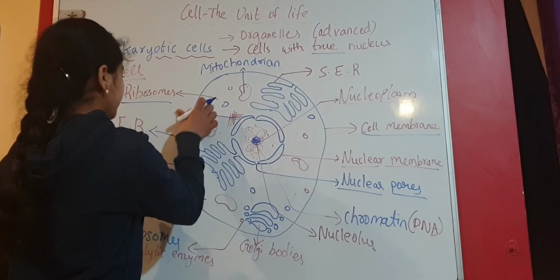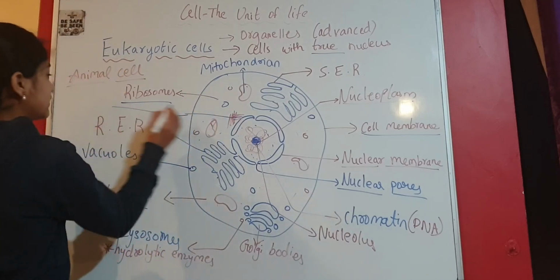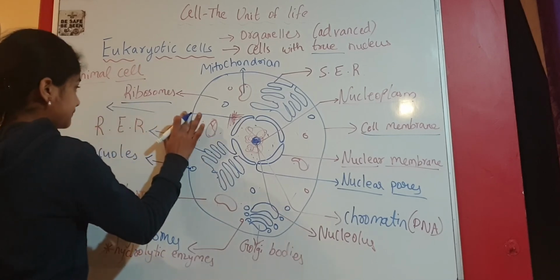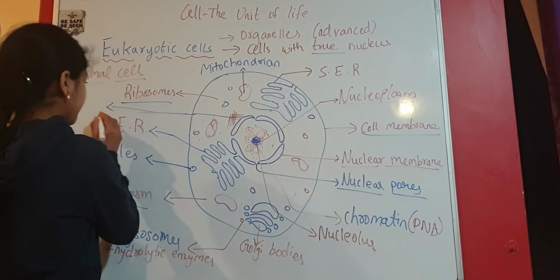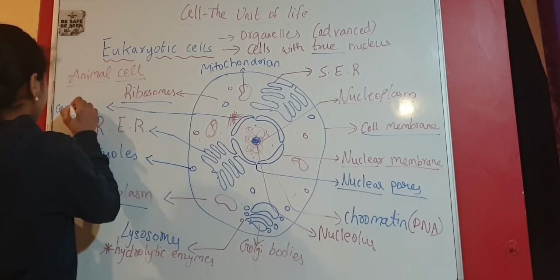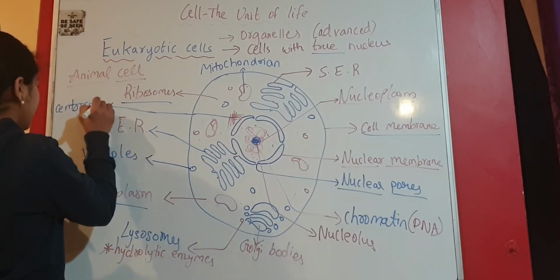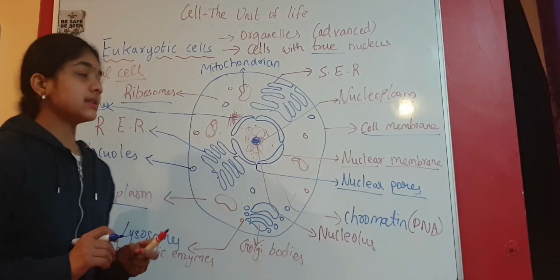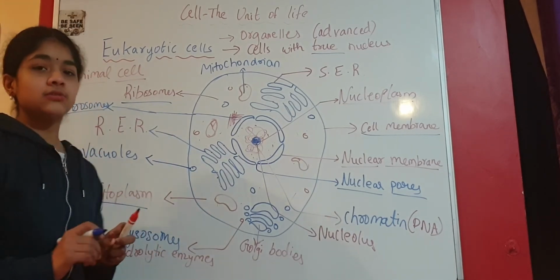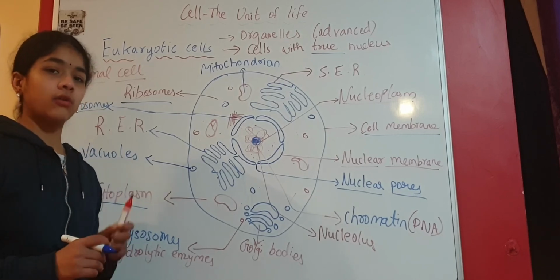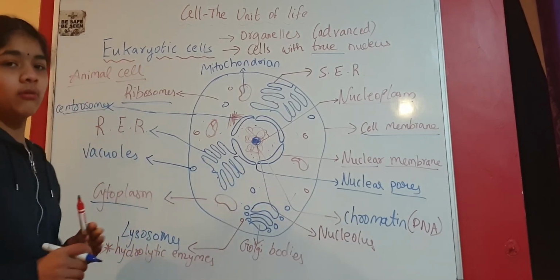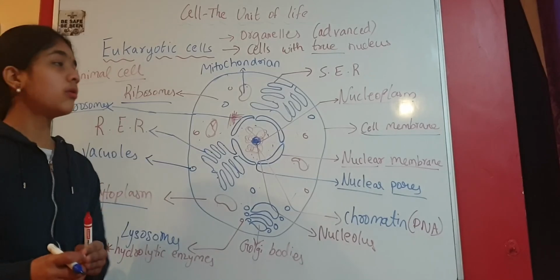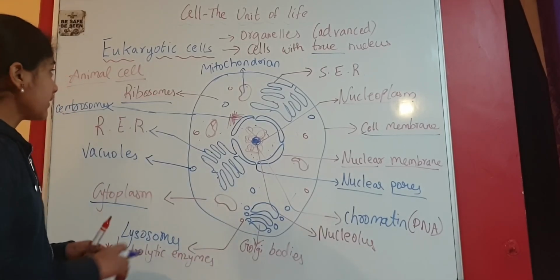This organelle is called centrosomes or centrioles. The function of centrosomes is to help in cell division. When we talk about cell division, we'll talk in detail about centrosomes.